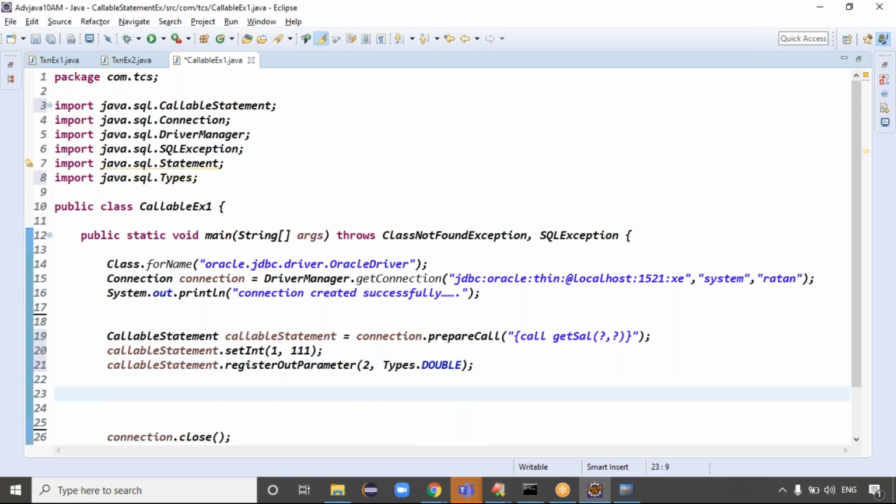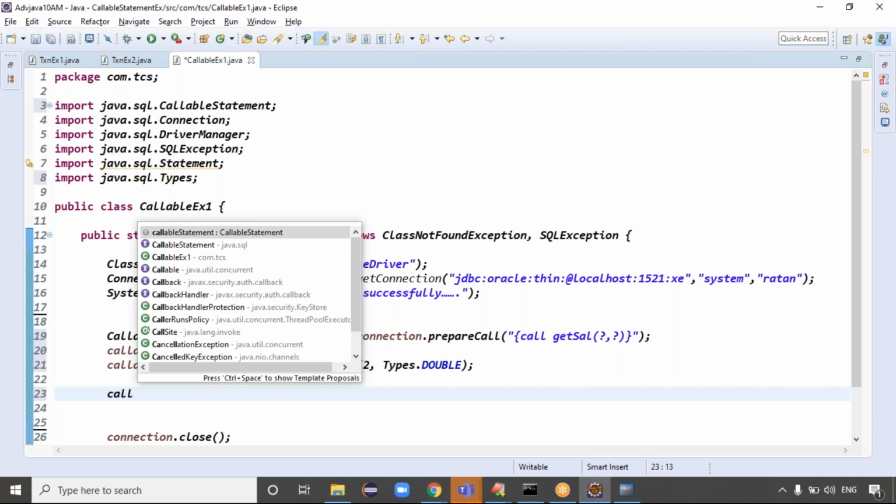After setting the input, register the output parameter. We are registering one variable to store the output. Is the statement clear? After registering the output, using the callable statement, we can write the execute update method.